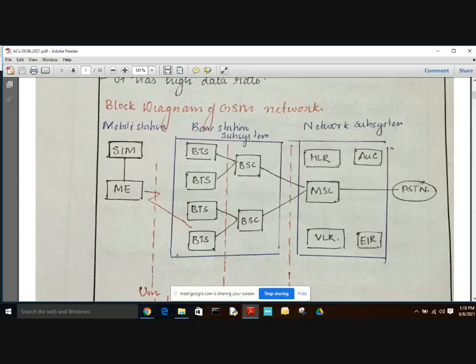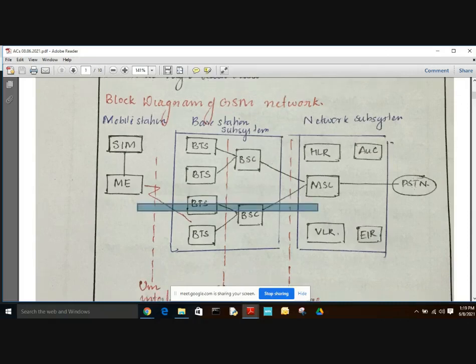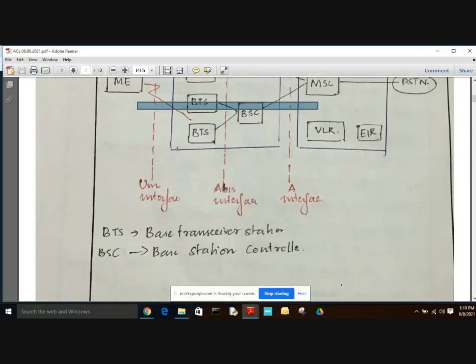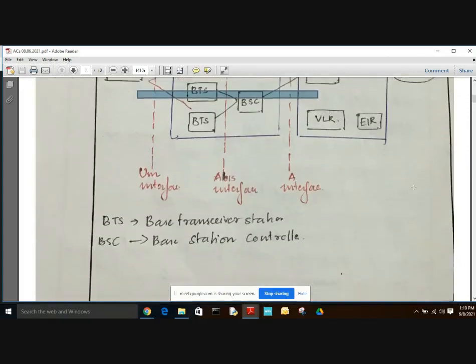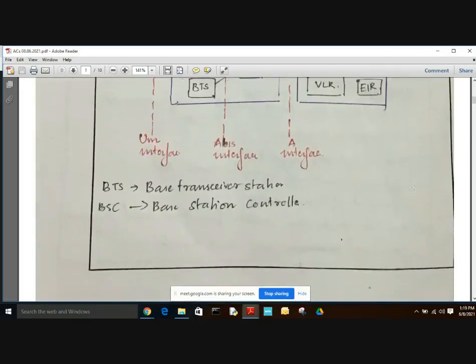And here we have a PSTN. So a call from this mobile station is given to a public telephone switching network like a landline via this MSC. So this MSC switches the call from mobile station to PSTN, the public switched telephone network. Here BTS is nothing but base transceiver station. BSC is nothing but base station controller.